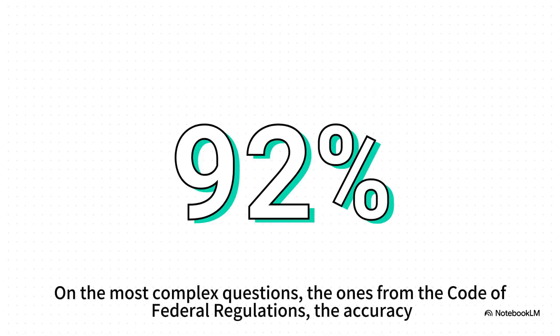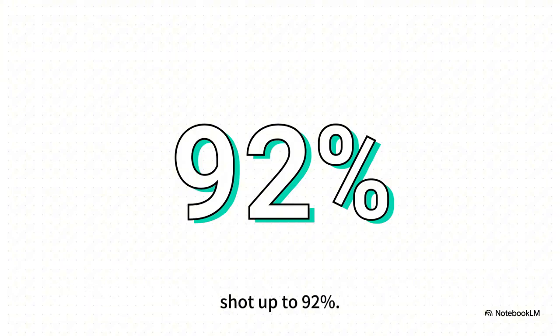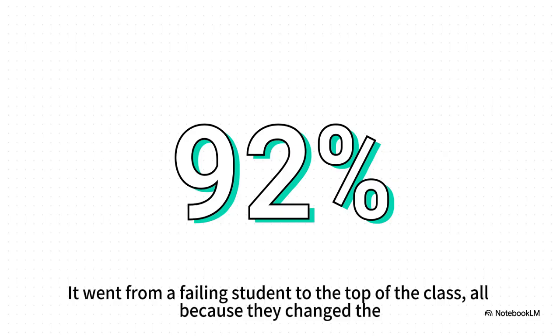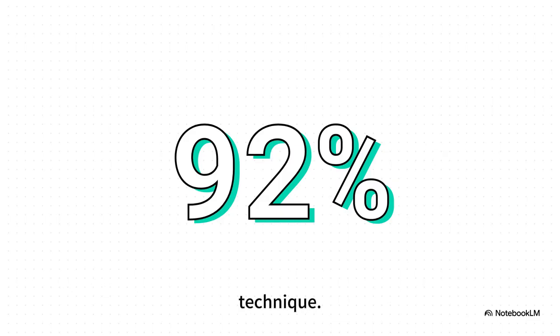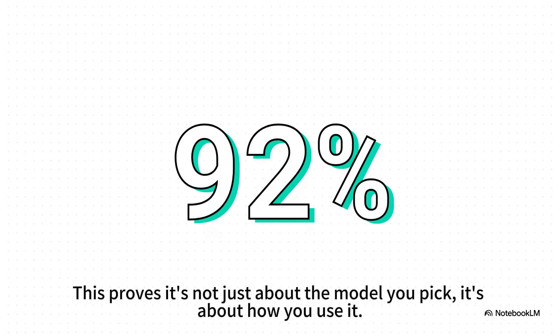On the most complex questions, the ones from the Code of Federal Regulations, the accuracy shot up to 92%. It went from a failing student to the top of the class, all because they changed the technique. This proves it's not just about the model you pick, it's about how you use it. Okay,